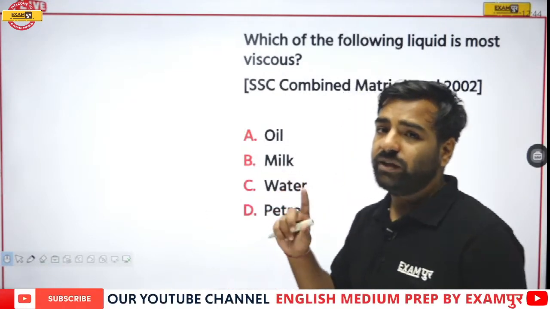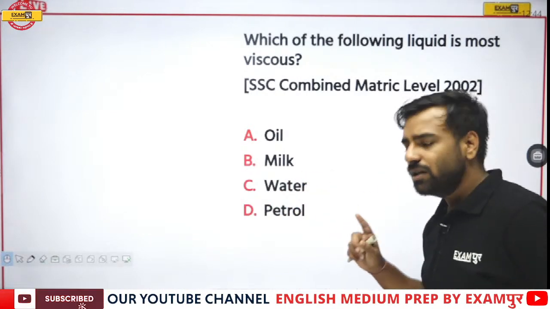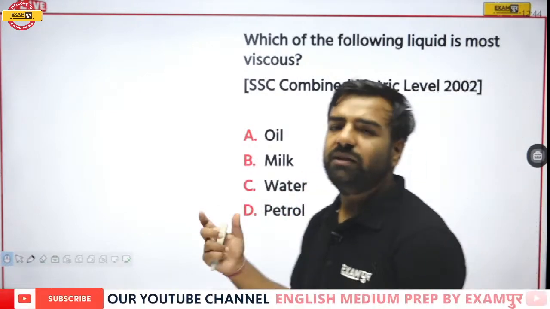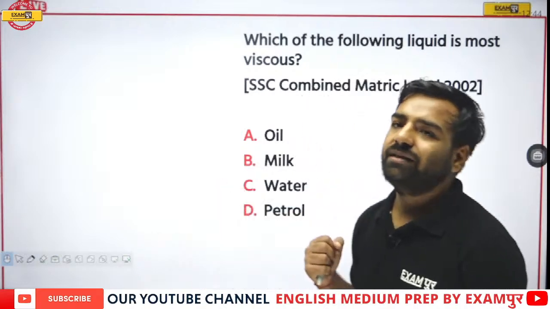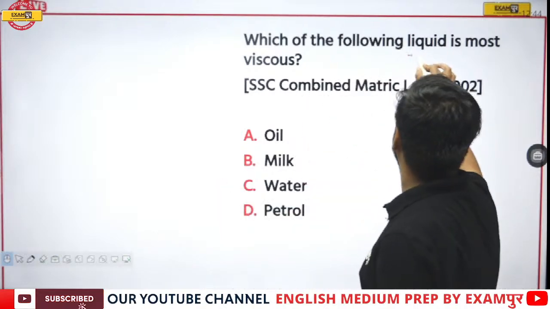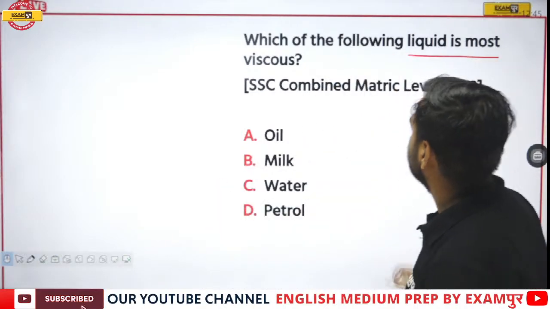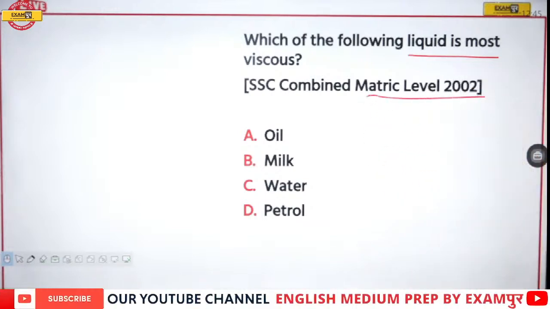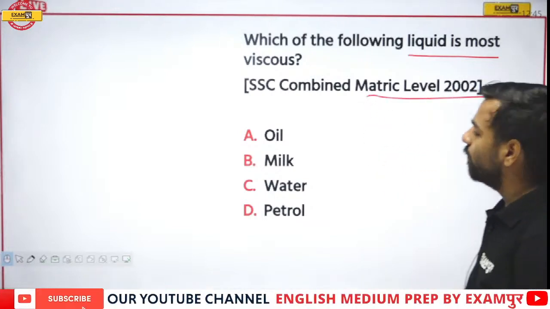I have already explained. We are talking about the viscosity, that is the viscous nature. Then we can talk about the fluidity. In Hindi, we can talk about gaadapan. So now, which of the following is most viscous? This is from Combined Matric Level 2002. Is it oil, milk, water or petrol?